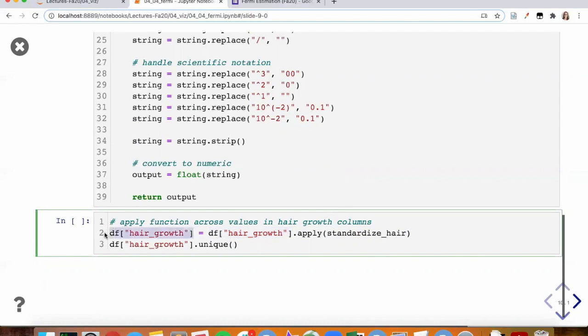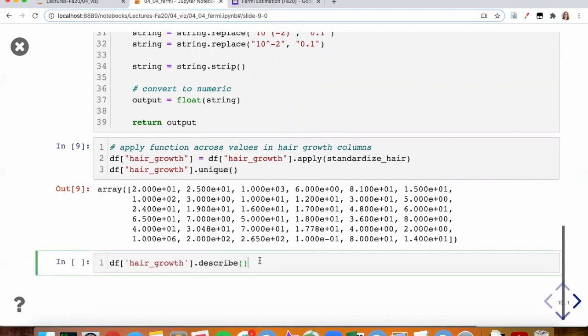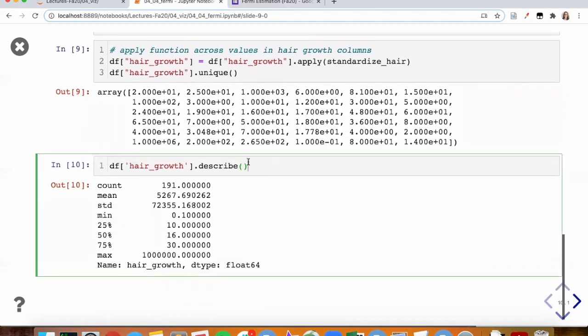I'm then going to replace the values by assigning it back into that column. Now, when we look at the unique values in that series, we see that they are in fact numbers after we've cleaned everything up. This is what then allows us to use the describe method from Pandas to take a look at our descriptive statistics.